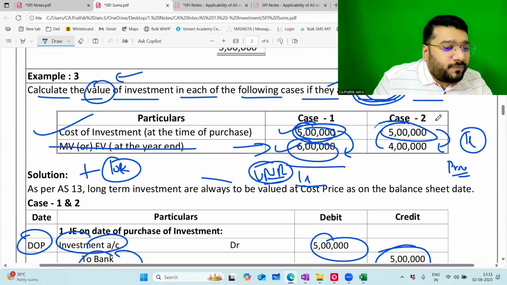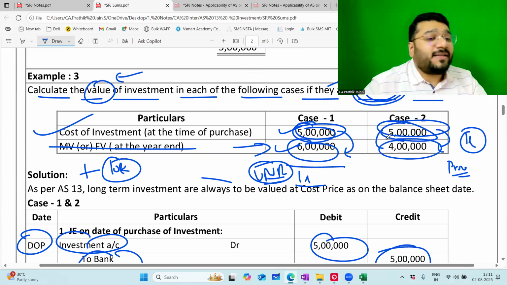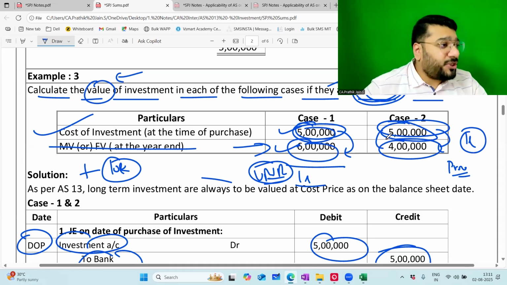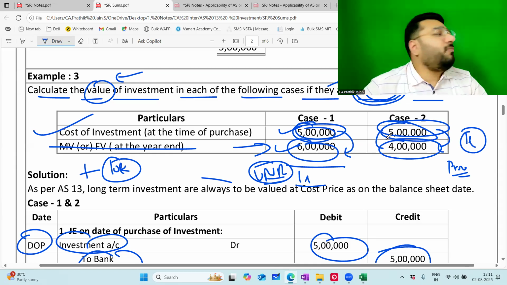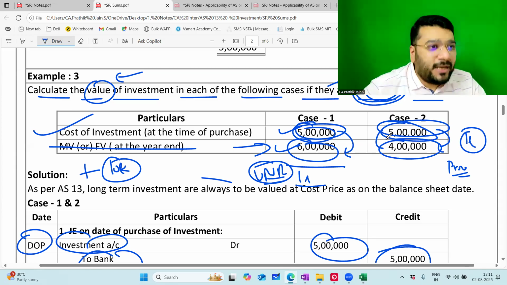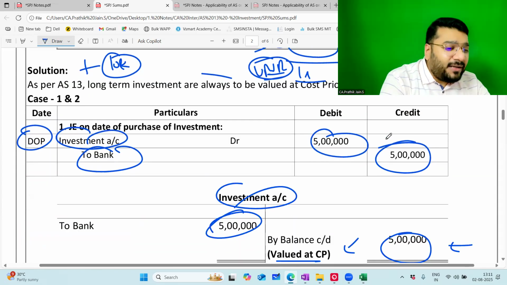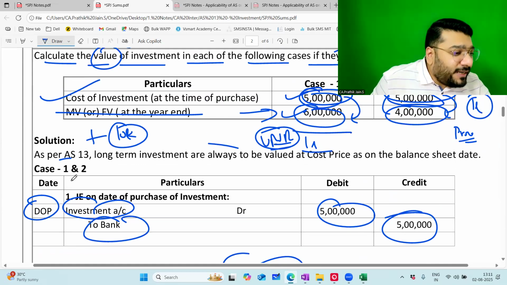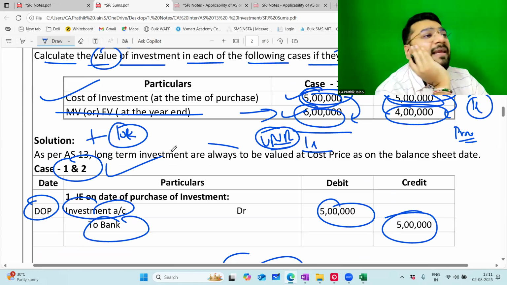Case 2, 5 lakh. Fall in the value of the asset is 1 lakh. So now market value is 4 lakh. Now you have to ask yourself a question: this fall of 1 lakh, this loss of 1 lakh, is it permanent or temporary? If the answer is temporary, don't be bothered. No need for heart attack, no BP, no sugar, no need to record anything. So let this investment be at 5 lakh cost price itself. So for case 1 and case 2, both it is 5 lakh, 5 lakh.